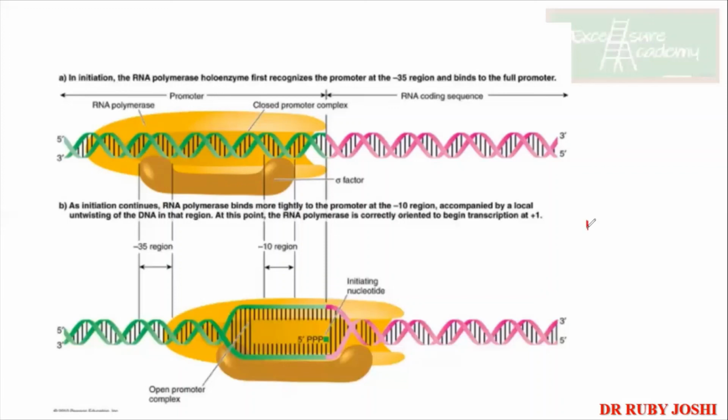Now, if I say that this is the coding region of the RNA being transcribed, the first nucleotide should be over here. Let us say that it is A, or whatever it is. So this is my 0. Now above this, you go up to -10, and above that you go up to -35. So this much region is your promoter region.